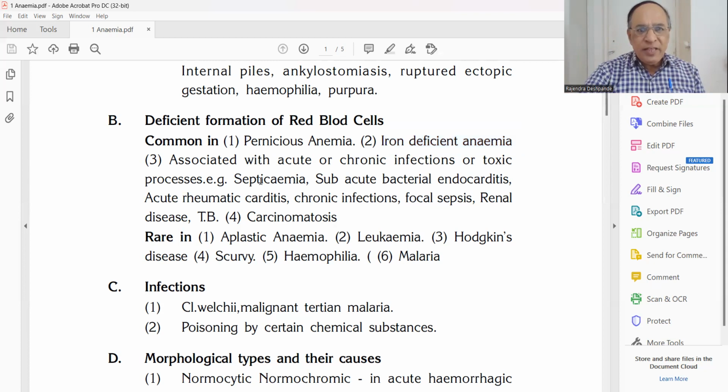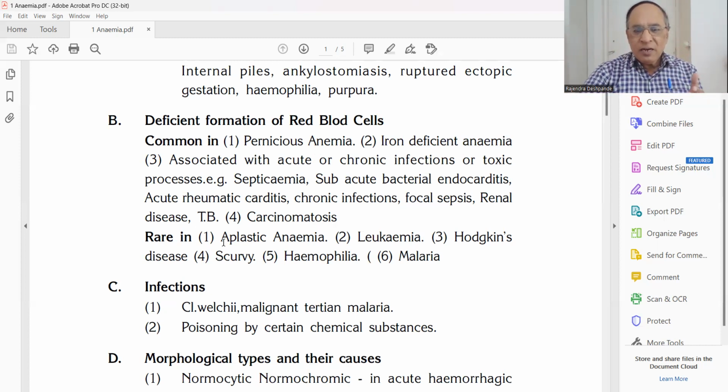Then anemia associated with acute or chronic infections or toxic processes like septicemia, subacute bacterial endocarditis, that is related to the heart, acute rheumatic carditis, a cardiac problem after a joint problem, chronic infections, focal sepsis as in abscess, renal disease, that is kidney disease, tuberculosis is another cause, and carcinomatosis, that is cancer anywhere in the body. If there is a malignancy, if there is a cancer, you may get an anemic condition.